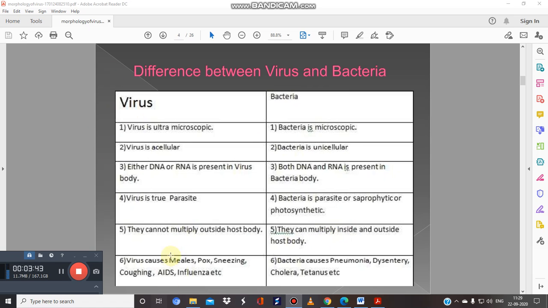Some of the common viruses include coronavirus, measles, influenza, coughing, and HIV virus, of course. In the bacterial group, there are a number of diseases. Bacteria cause a number of diseases in humans like dysentery, cholera, tetanus, etc.